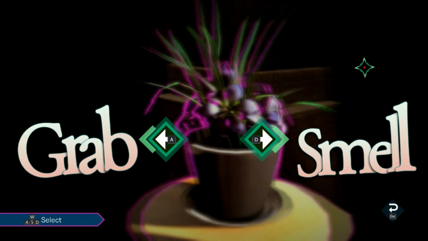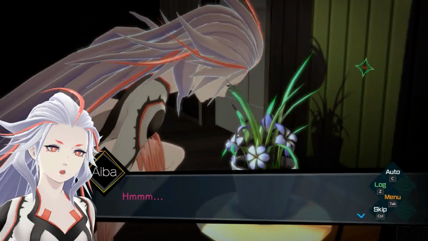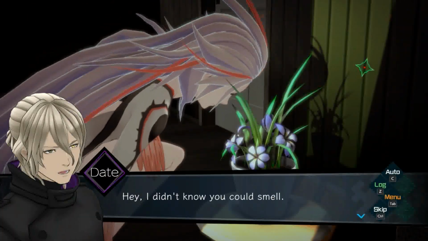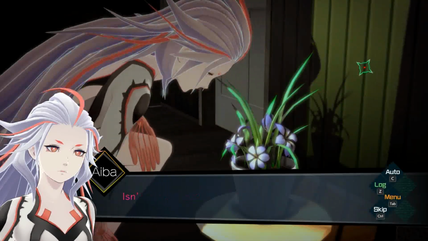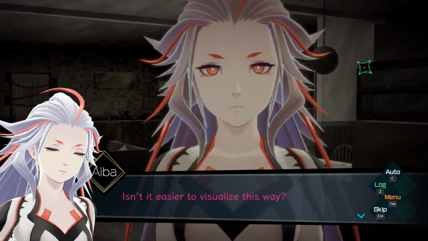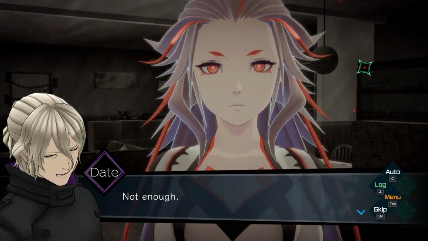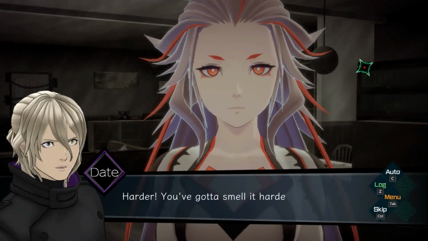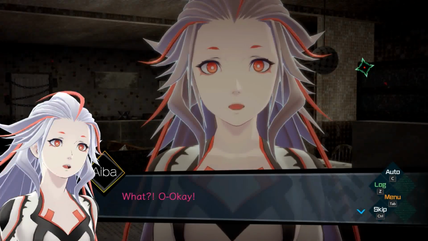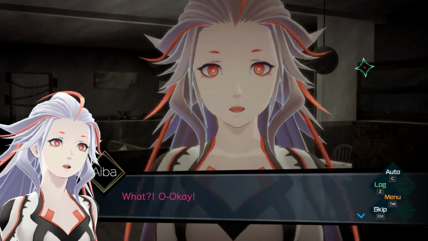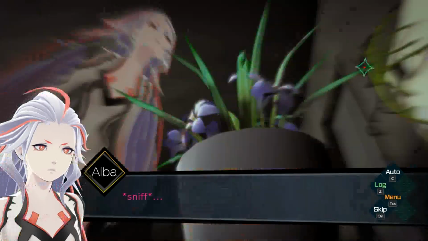Grab or smell? Let's smell it first. Hey, I didn't know you could smell. I can't. I'm pantomiming. Okay. Isn't it easier to visualize this way? Sure, whatever. Not enough. Pardon? Harder, you gotta smell it harder. Yeah, just do it! What? Okay. We are visualizing the smell.